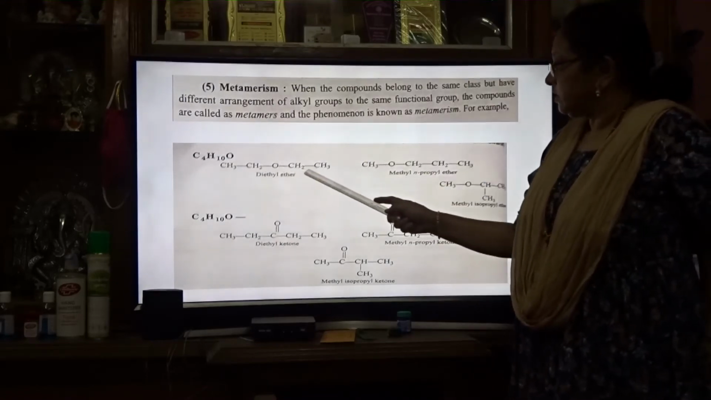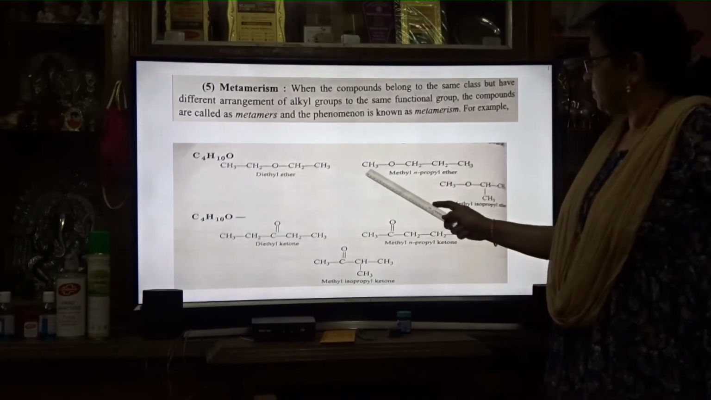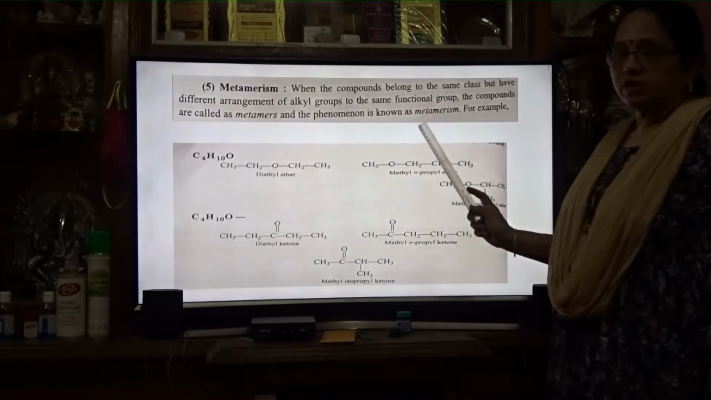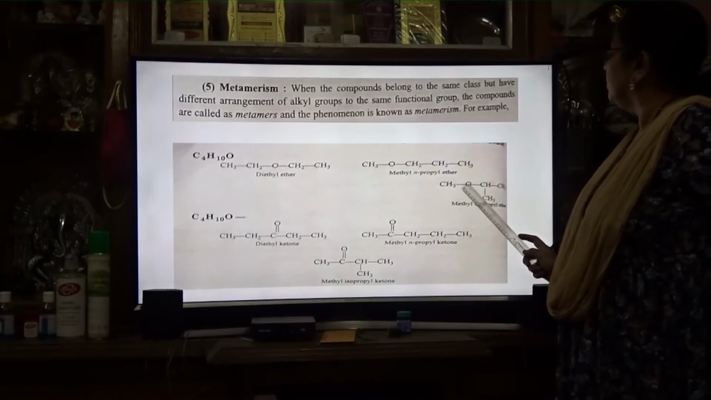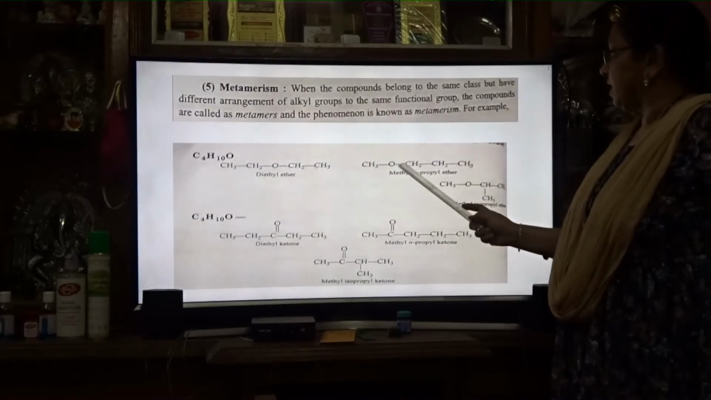Here the alkyl groups are ethyl, but here methyl and propyl groups. So the R groups are different and the functional groups are the same. Here also the R groups are different and the functional group is the same. All have the ether group, but the alkyl groups are different.